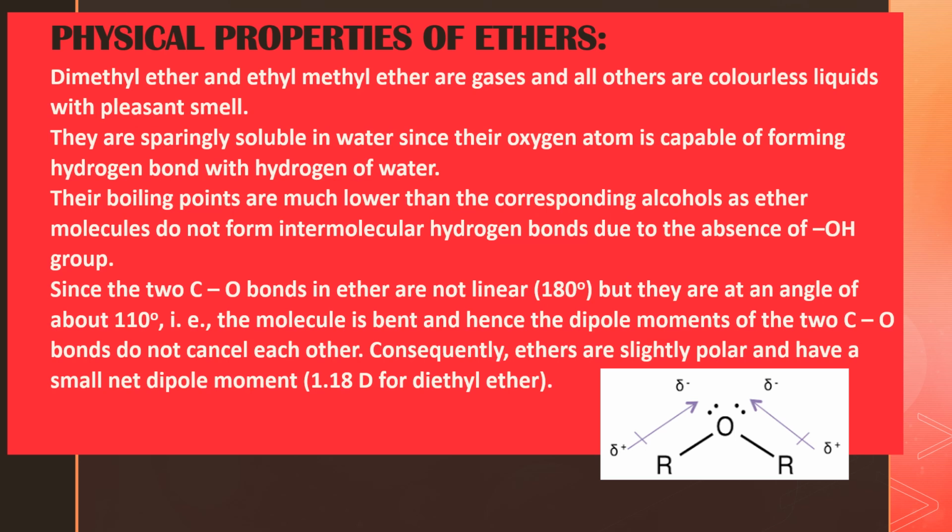Fine. So don't write all about dipole moment here. Just mention that it is slightly bent and its bond angle is found to be 110 degrees. And as it is not linear, the dipole moments of the two carbon-oxygen bonds do not cancel each other, but they possess small net dipole moment. So for example, diethyl ether has a dipole moment of 1.18 D. Okay, students, just for your information sake, I have given you what dipole moment is and how it is measured. So these are all the physical properties of ethers.